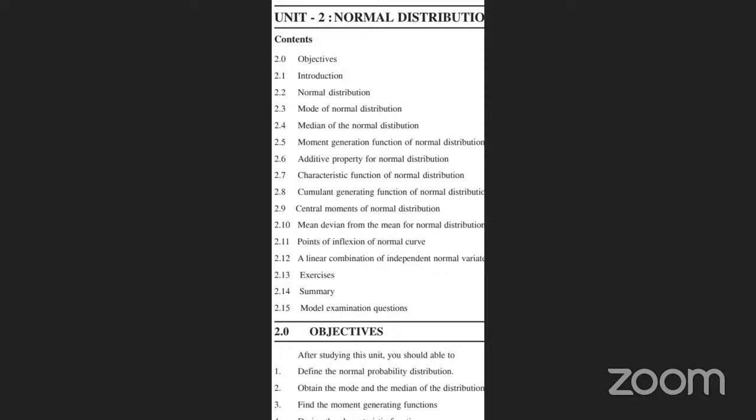So: mode of the normal distribution, median of the normal distribution, moment generating function of the normal distribution, additive property for normal distribution, characteristic function of normal distribution, cumulant generating function of normal distribution, central moments of normal distribution, mean deviation about the mean, and points of inflection of the normal curve. These are the most important topics in this unit.